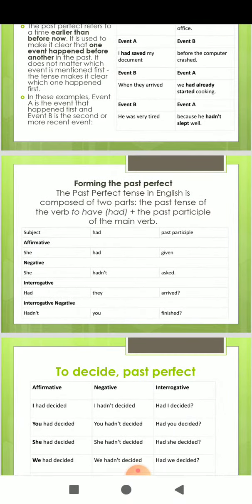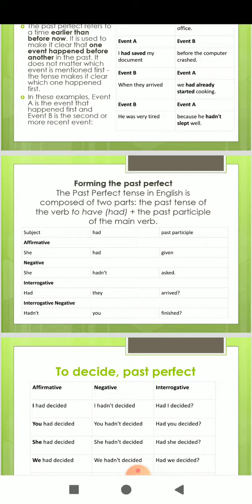In this sentence, she is the subject, had is the helping verb, cooked is the third form of the verb, and the food is the object. Rules for negative sentence: subject plus had not plus third form of the verb. They had not attended the function. They is the subject, had not is used for the negative sentence, attended is the third form of the verb.